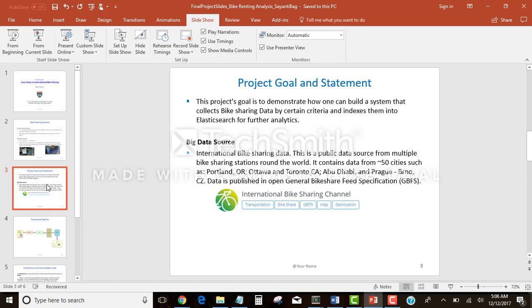Coming to the project goal and statement. This project's goal is to demonstrate how one can build a system that collects bike sharing data by certain criteria and indexes them into Elasticsearch for further analytics.